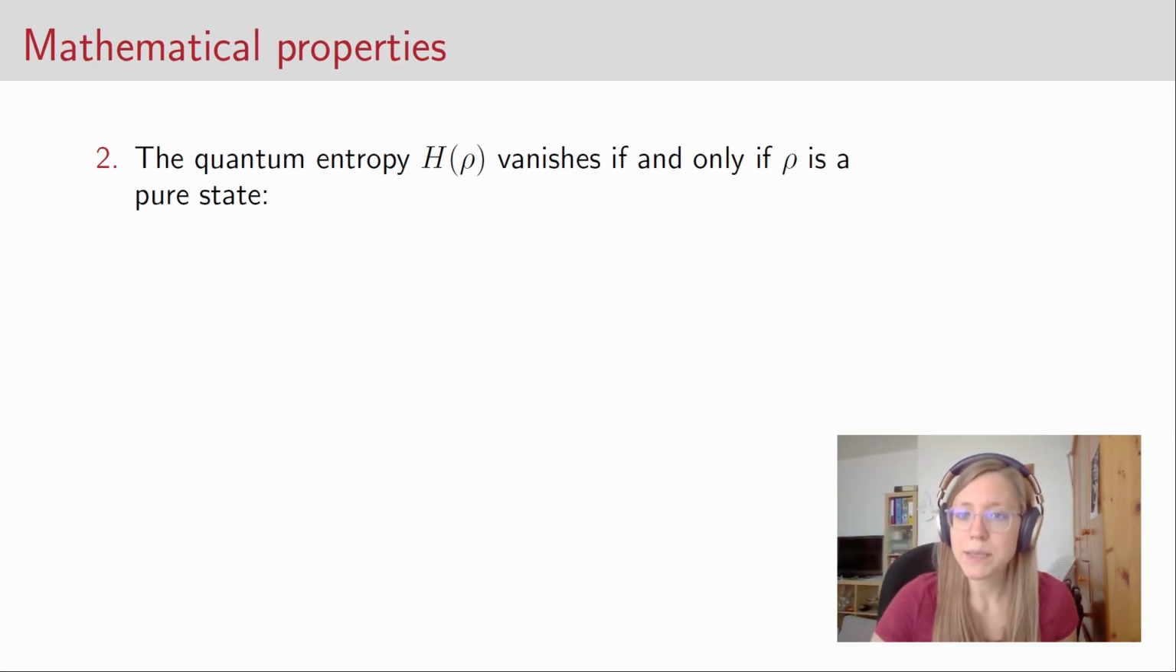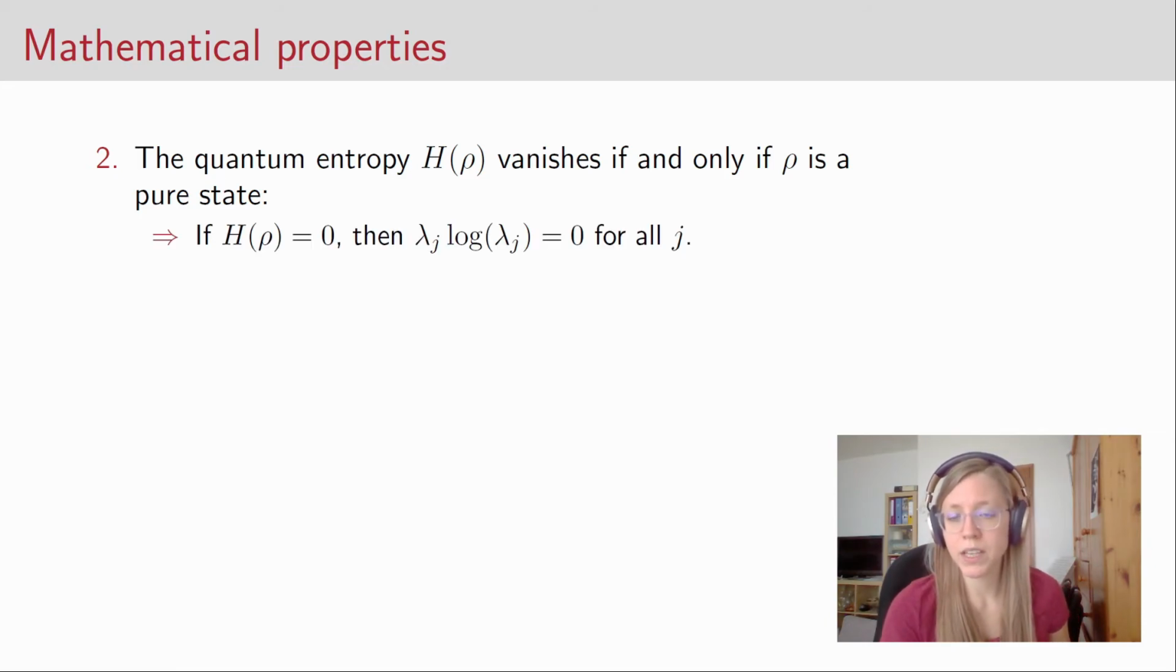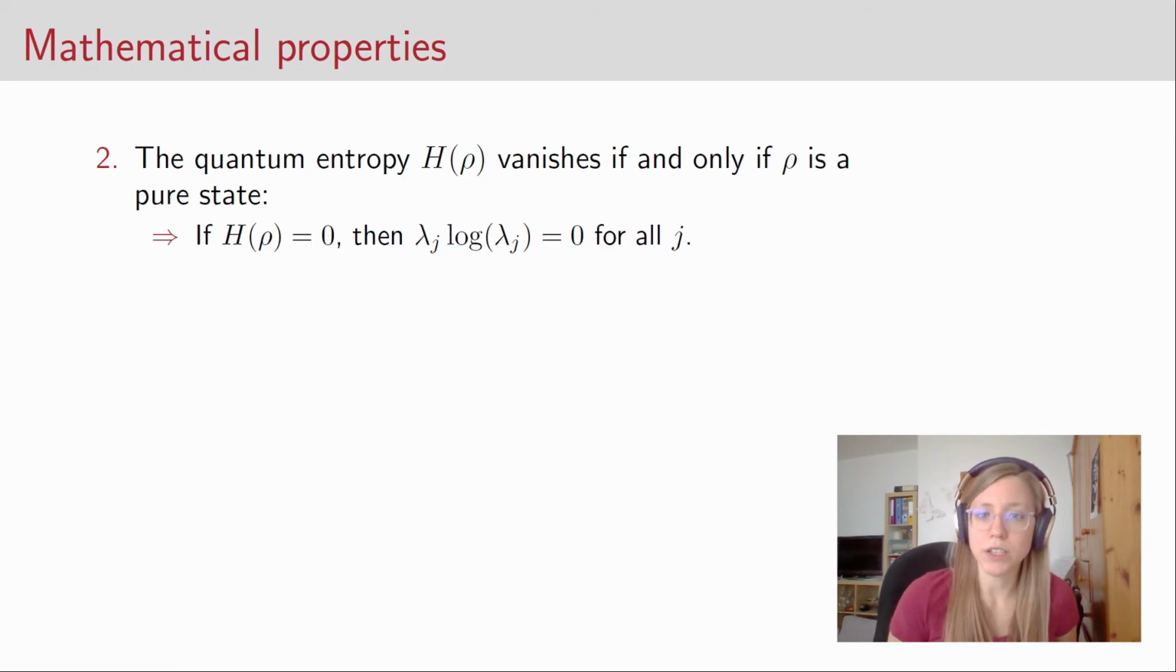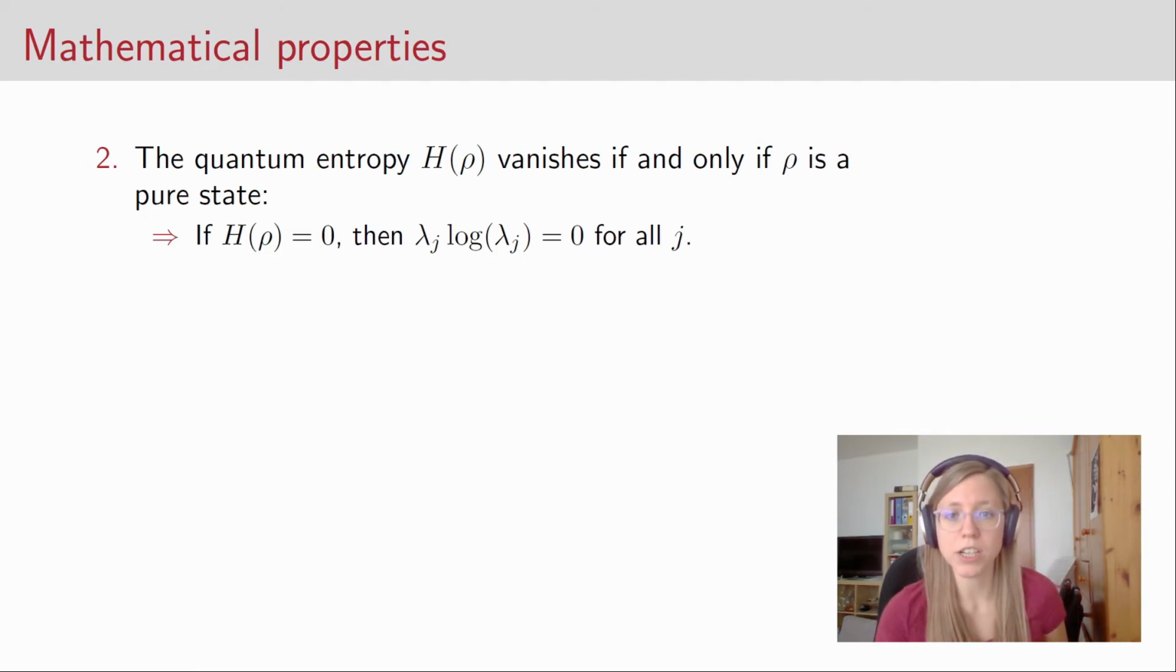So let's prove the statement. Suppose the quantum entropy vanishes. Then we know that lambda j times the logarithm of lambda j equals 0 for all j. And here again, lambda is an eigenvalue of rho.